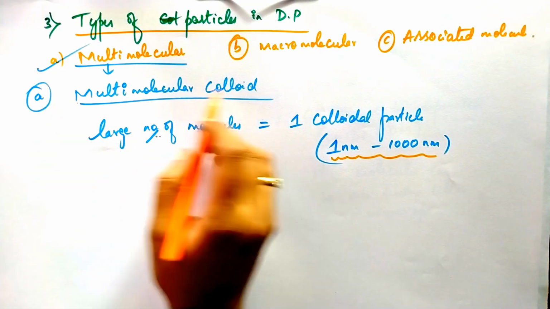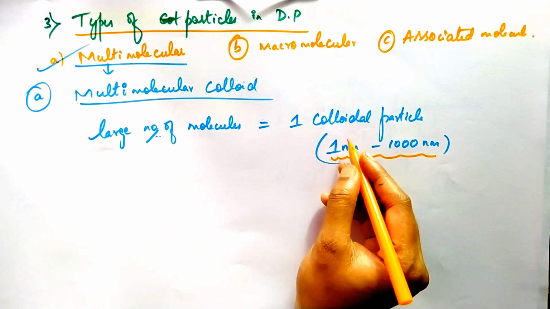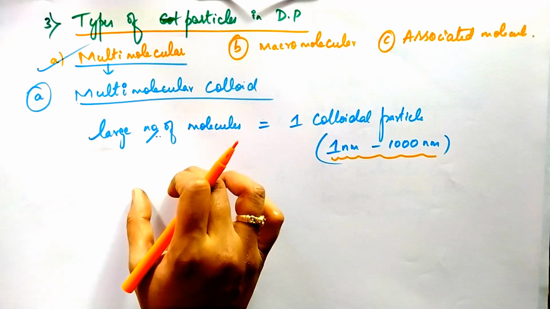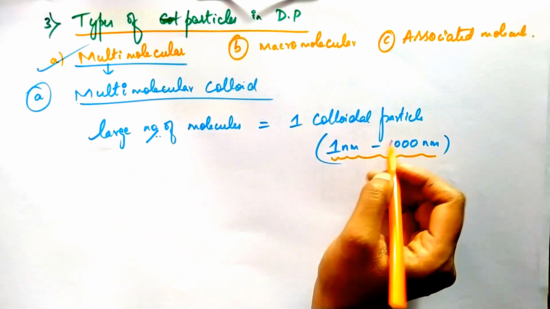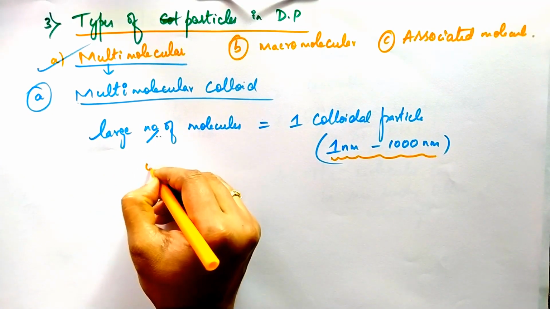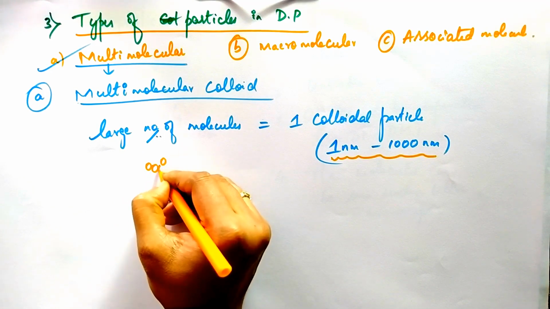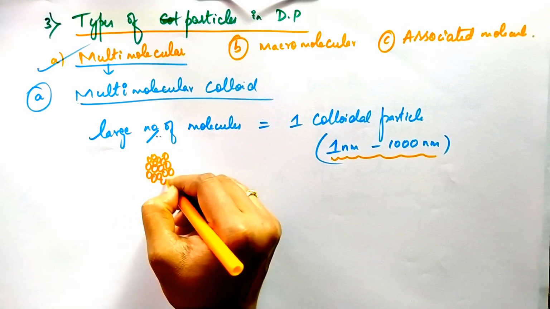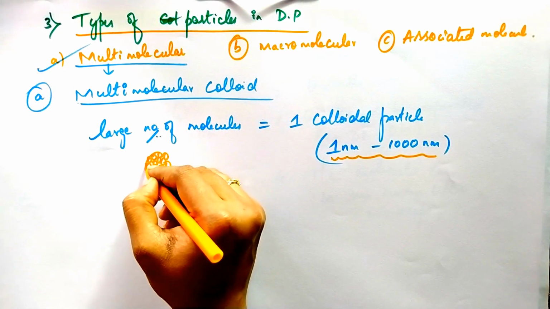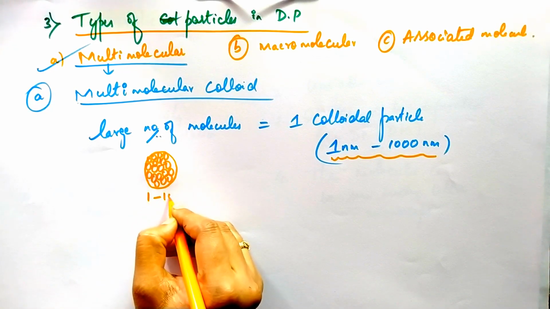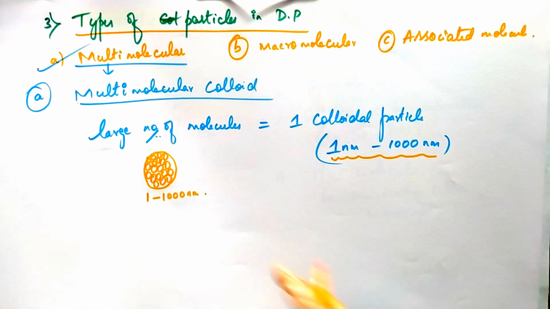Okay, in the multimolecular colloid, the particles are very small. The very small particles combine to form one colloidal particle, that is, the size ranges between 1 to 1000 nanometer. See, look at this. Multimolecular: a large number of molecules combine to form a colloidal particle whose size lies between 1 to 1000 nanometer. This is called a multimolecular colloid.